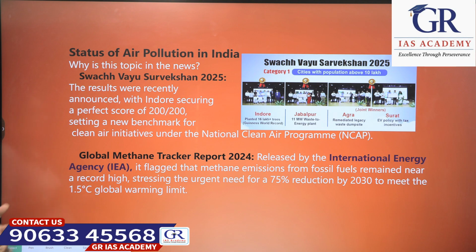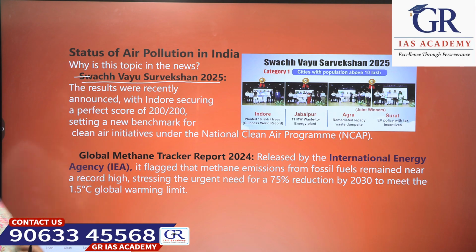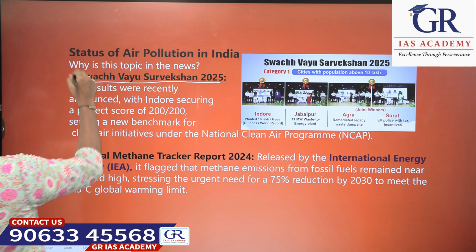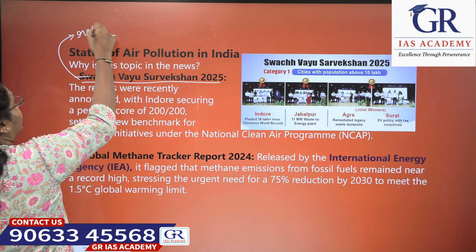Let's see what is the status of air pollution in India first. Basically, see, Swachh Vayu Sarvekshan 2025.